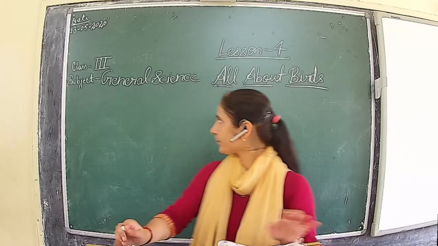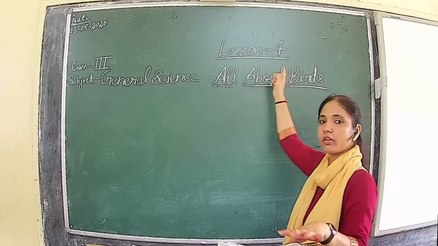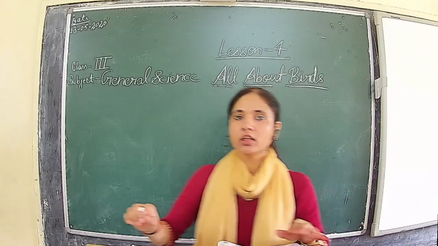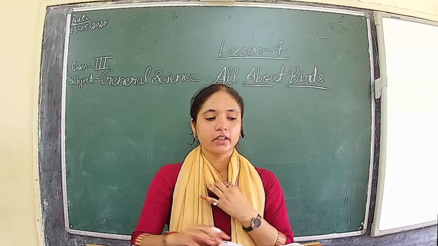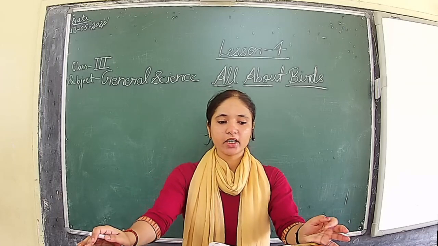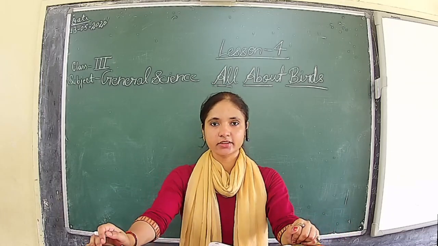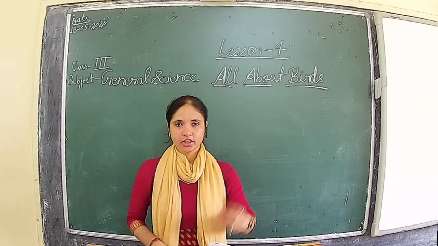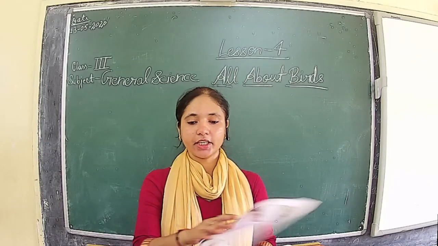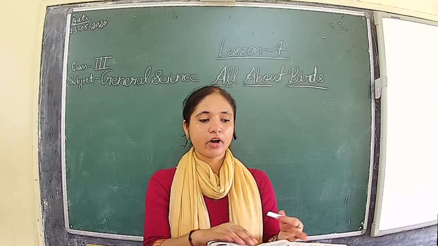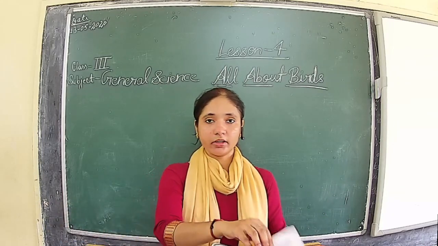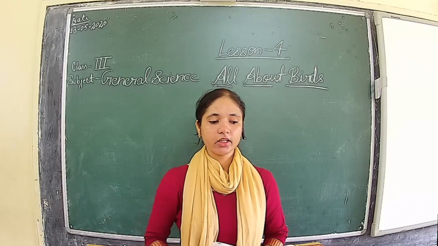Today we'll learn about lesson 4. Today we will learn about this chapter, which is all about birds. Let's see what special things there are about birds. We see many birds around us. Birds are the only animals with feathers. Here we will see about their feathers, their wings, and the food they eat. Then we will see the types of birds on the basis of the feather and the way of nest they are building or making.